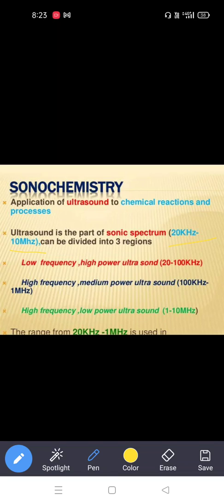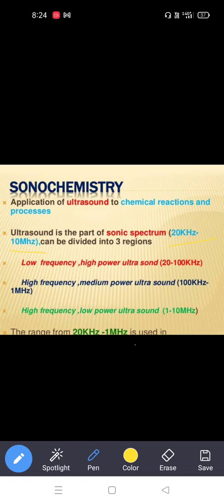Generally the instrumentation in sonication is like this. What are we using? The low frequency and high power ultrasound. This is another method, but generally in sonication reactions we use very high frequency sounds, that is 20 kilohertz to 10 megahertz. We also use temperature and pressure, so we are using high pressure and temperature.